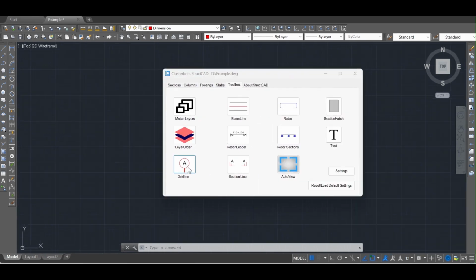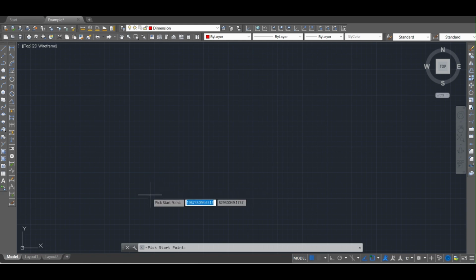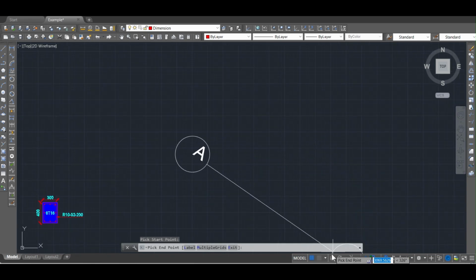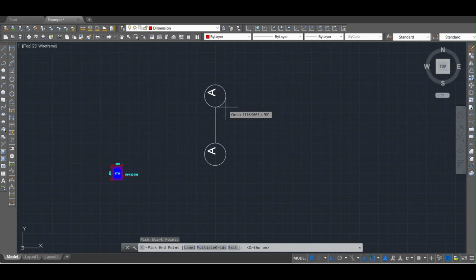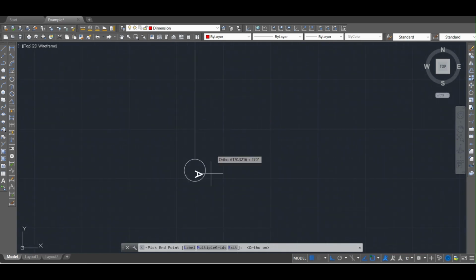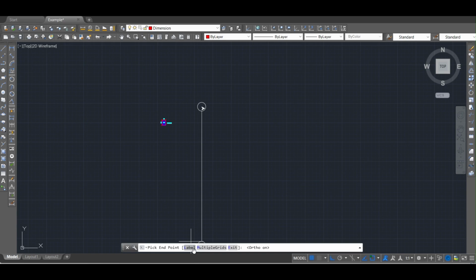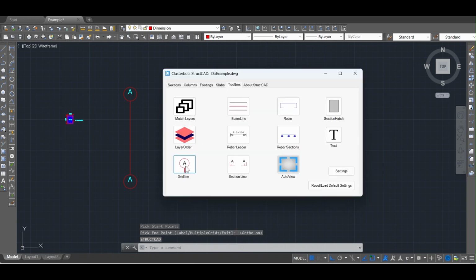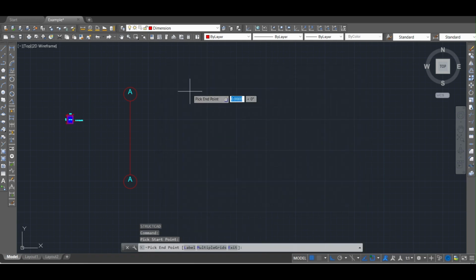Now let's look at using the Grid Line tool. With the grid line selected, pick the starting point for the grid line, and then select the direction of the grid line. You can activate Ortho mode to get vertical and horizontal grids. Using the Label option, we can change the label of the grid.